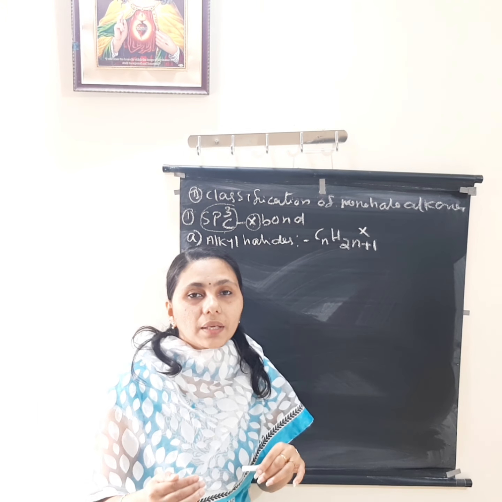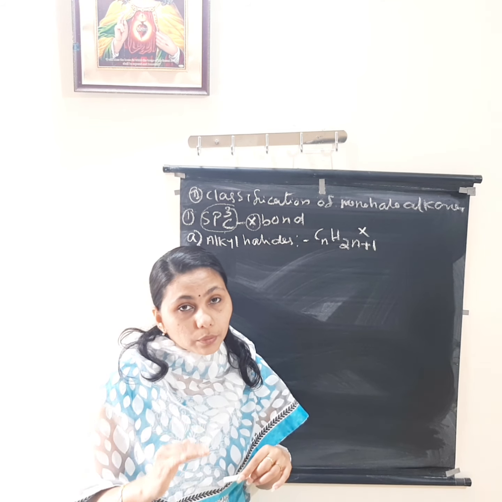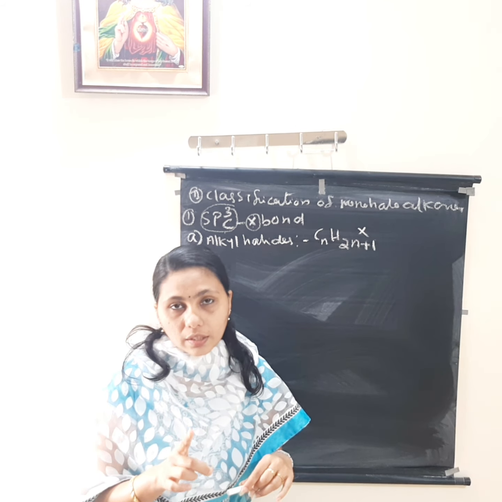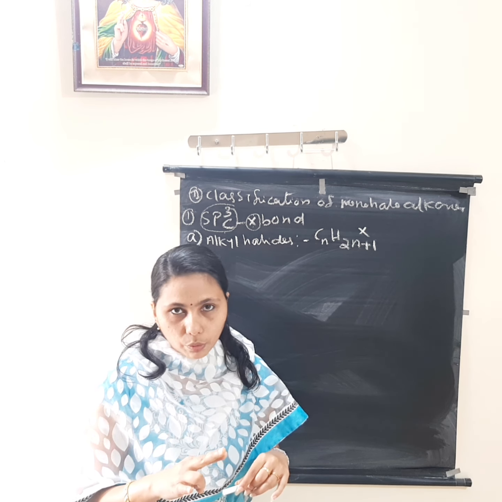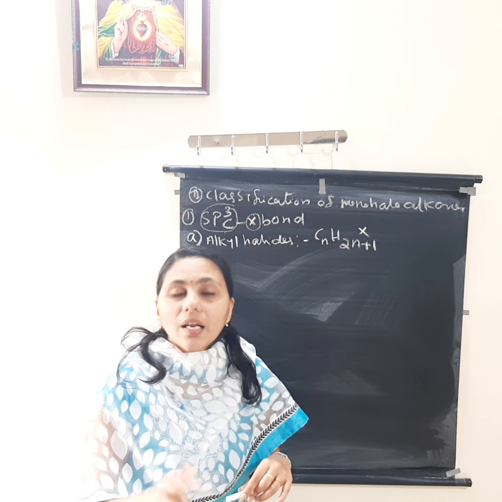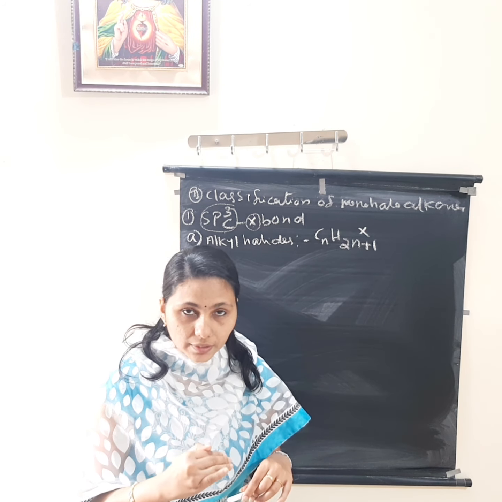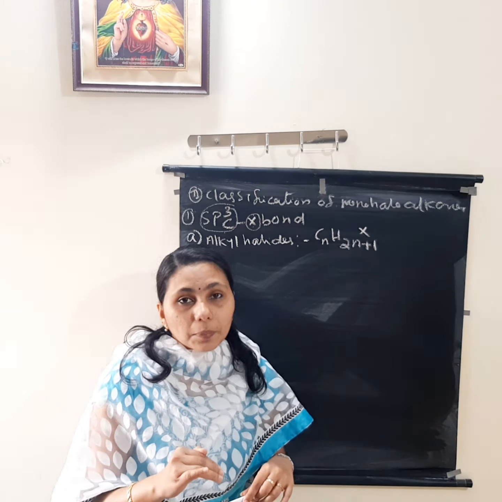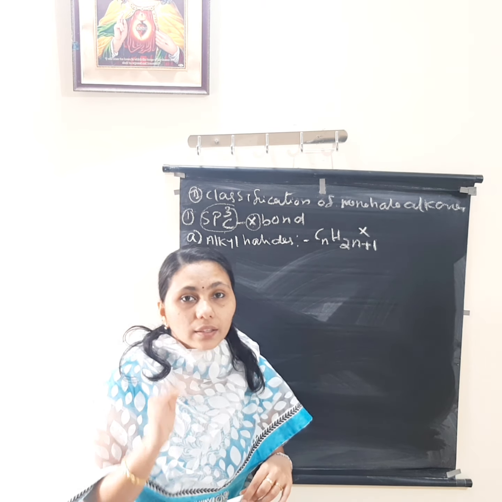We know sp3 hybridized carbon atom means which bond will be there? Only single bond. sp2 hybridized carbon atom means what bond? Double bond. And sp means triple bond. So in this case the halogen attached carbon atom has sp3 hybridization. That means only single bond containing carbon atom.